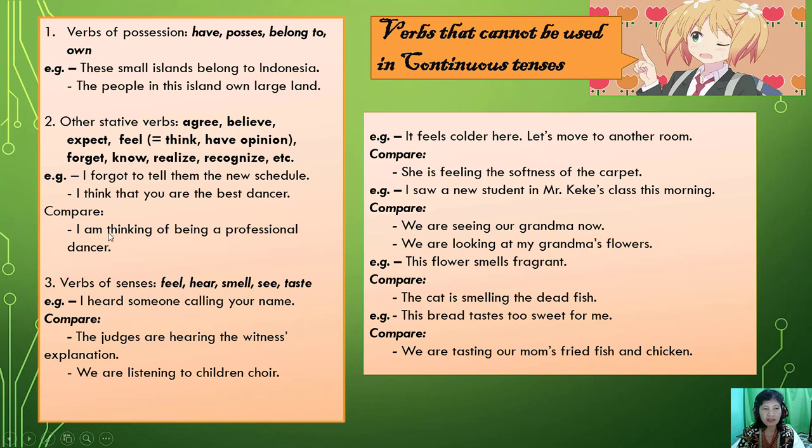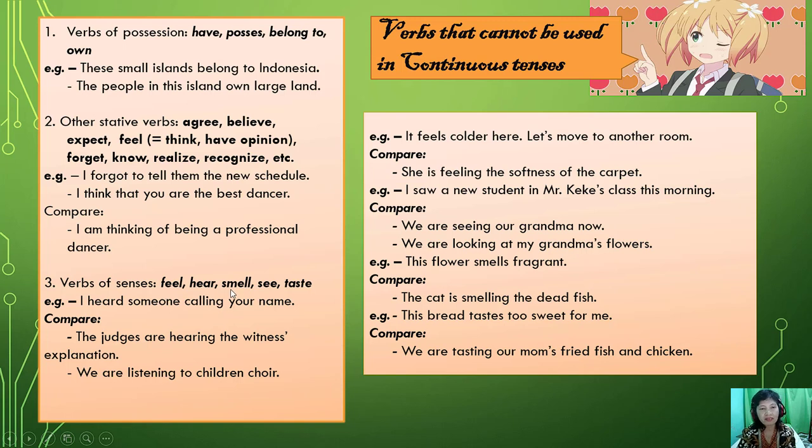But if the meaning is to use our brain, so we use the continuous because it is an action. We can use it in continuous because it is an action, the action of our brain. Okay. The next is verbs of senses.